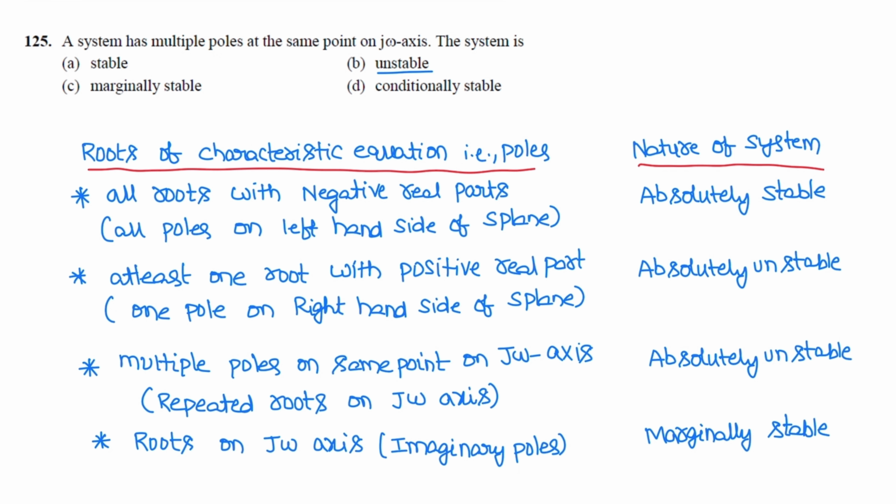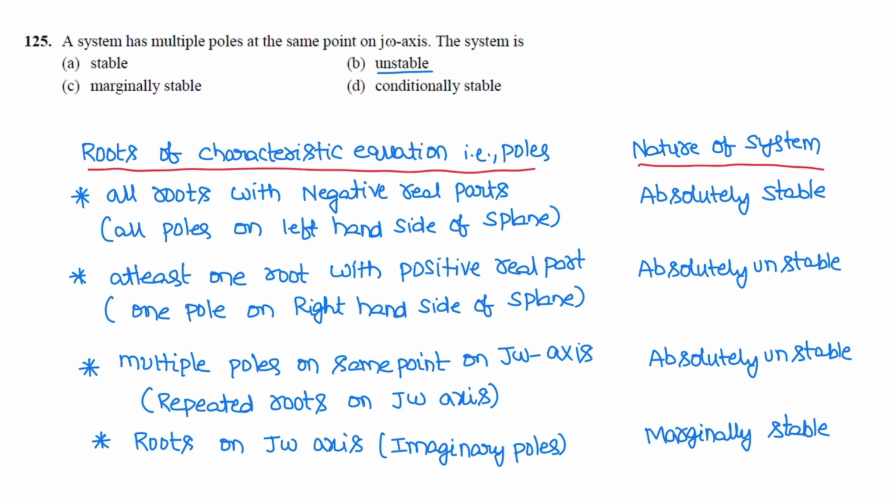If at least one root with positive real part, that is one pole on the right hand side of S plane, the system is absolutely unstable. Multiple poles at the same point on j omega axis, that is repeated roots on j omega axis, system is absolutely unstable. Roots on j omega axis, that is imaginary axis, system is marginally stable.